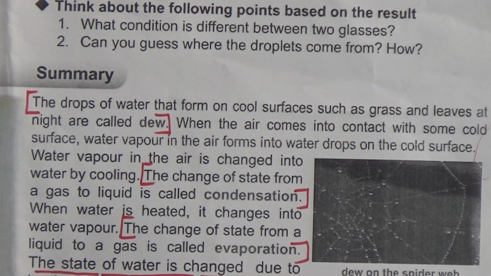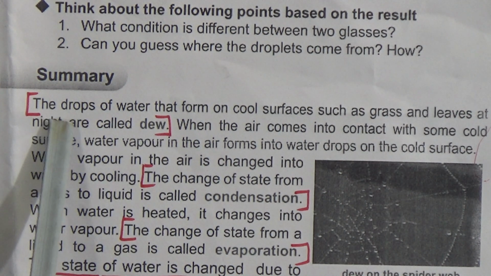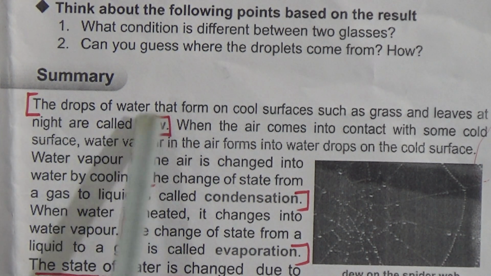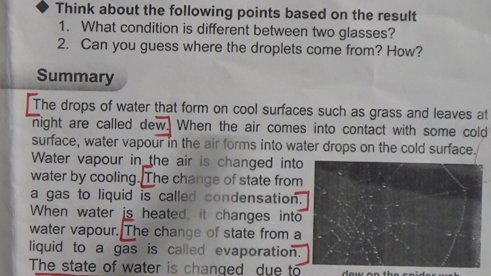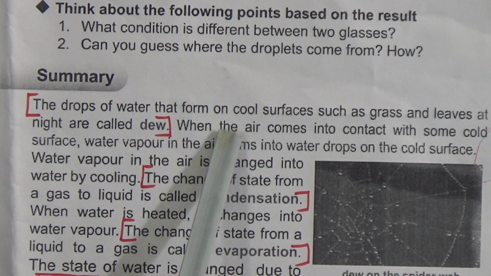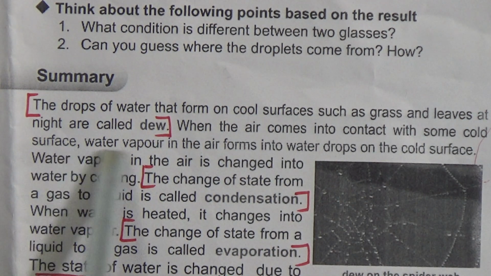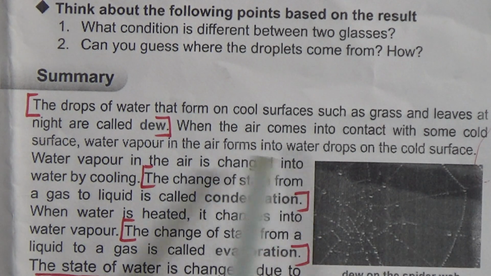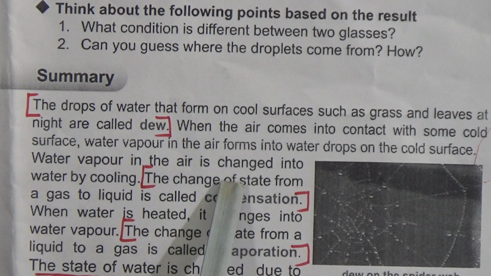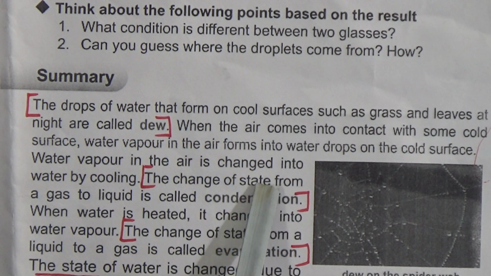My dear students, this is an important knowledge based question. What is dew? I repeat, what is dew? The drops of water that form on cool surfaces such as grass and leaves at night are called dew. When the air comes into contact with some cold surface, water vapor in the air forms into water drops on the cold surface.